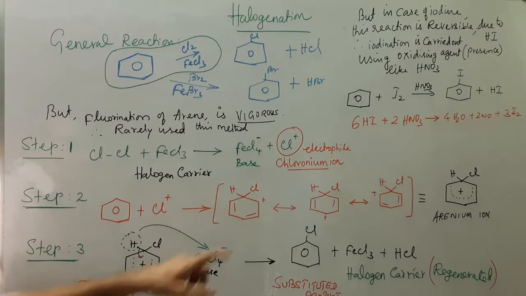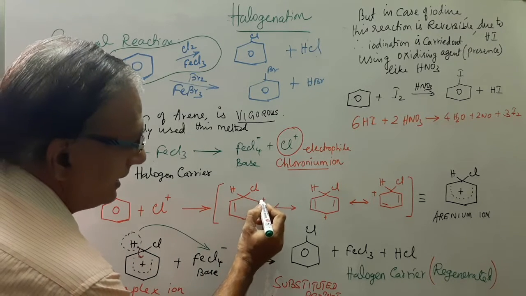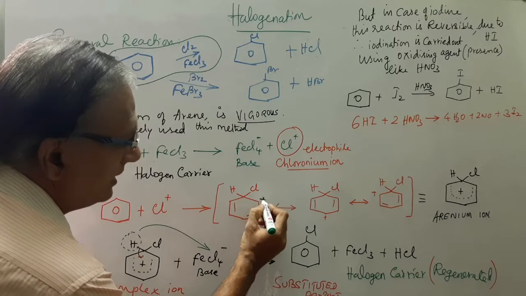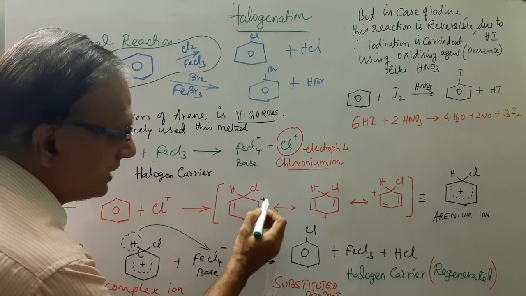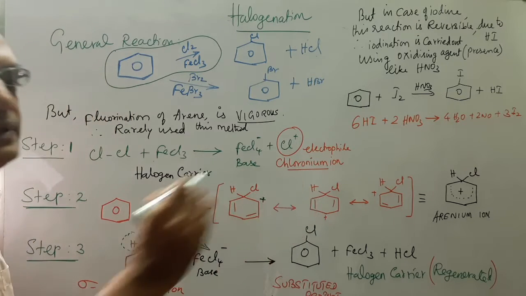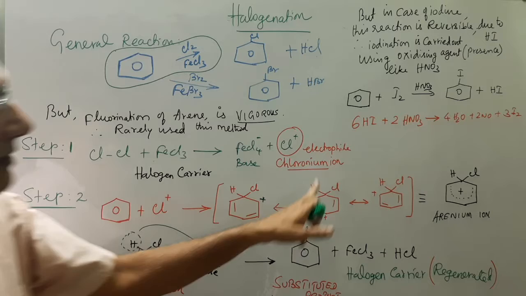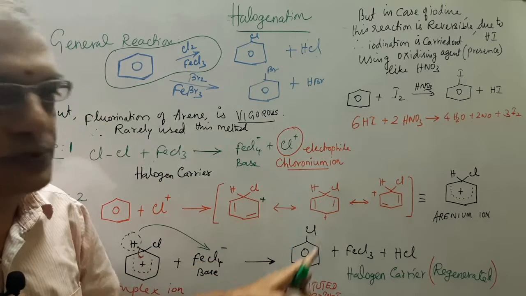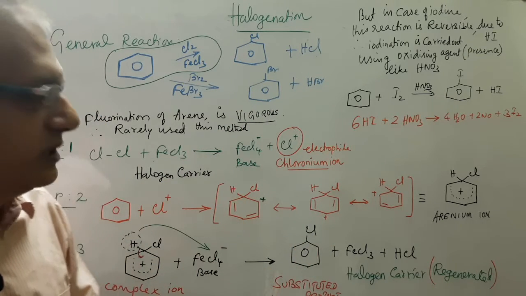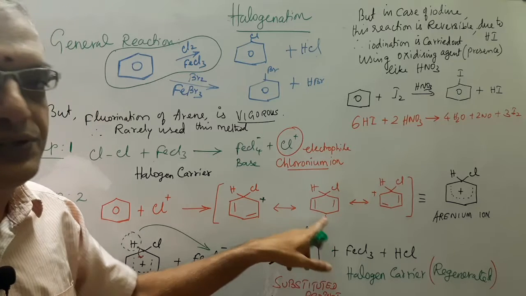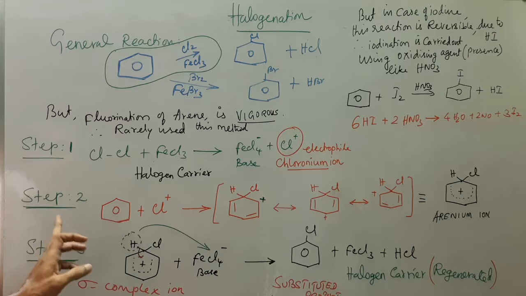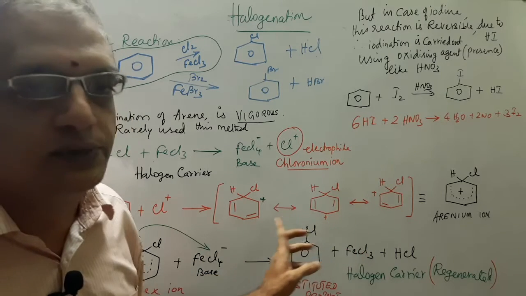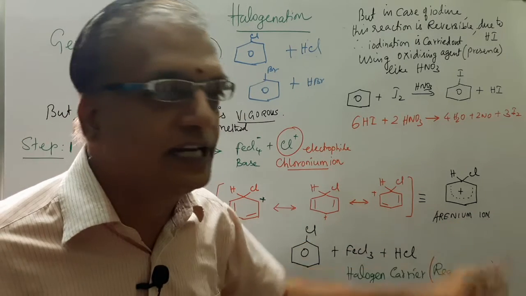We need to focus that since it is an electrophilic substitution reaction, the positive charge is encircled towards the benzene ring. So this is called electrophilic substitution. In the case of nucleophilic substitution, instead of the positive charge, a negative charge will encircle the benzene ring. So now here are our electrophilic substitution reactions and the formation of the arenium ion.